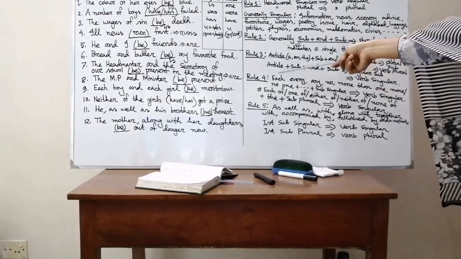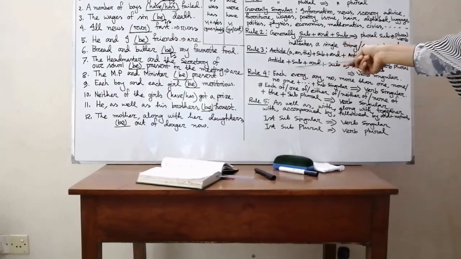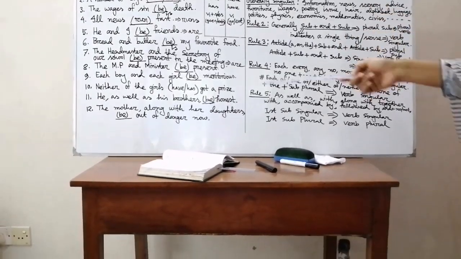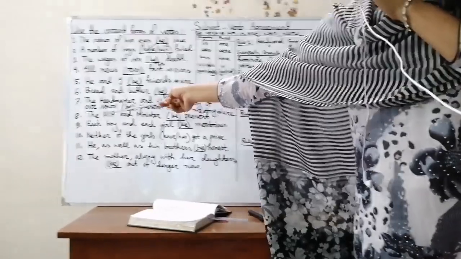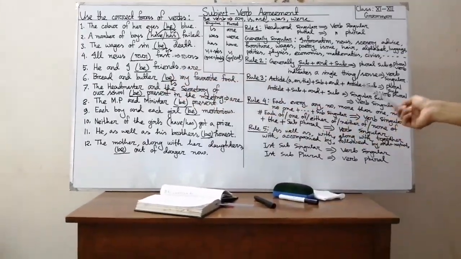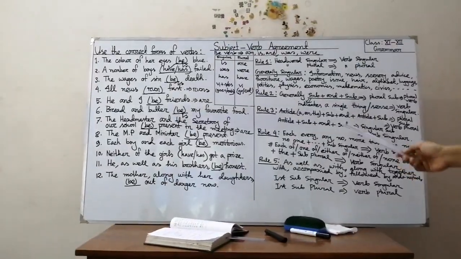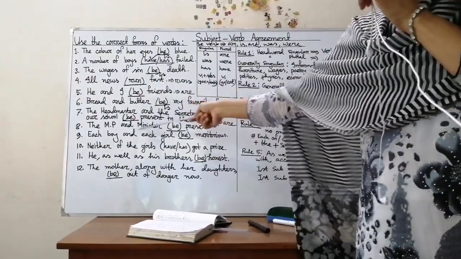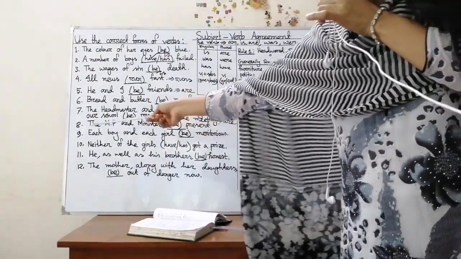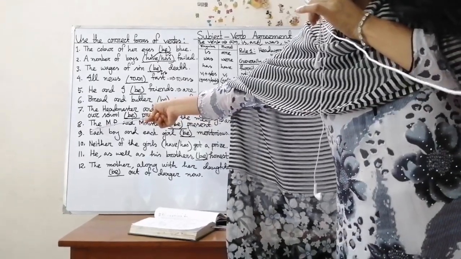Yes, look at the board please. Article plus subject plus "and" plus subject. There is no article before minister, only one article, so it indicates one person, a single person. So our subject is singular here. The MP and minister is the same person, so we have used the article "the" here only.